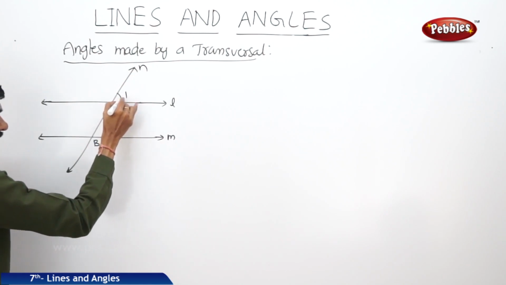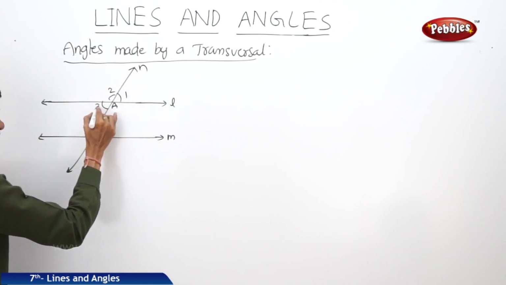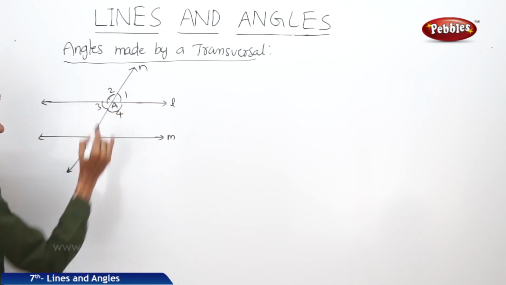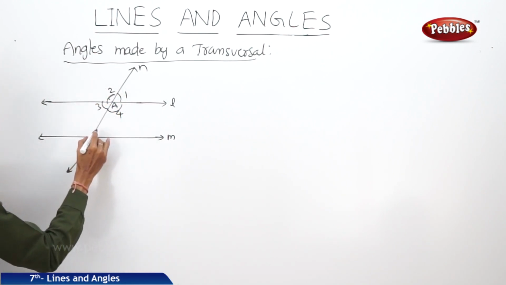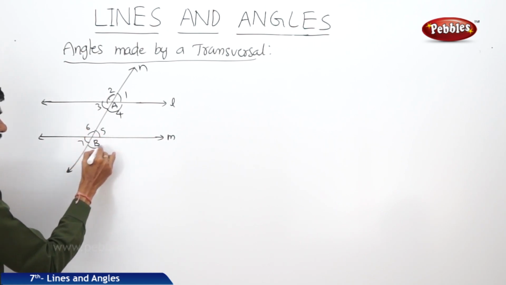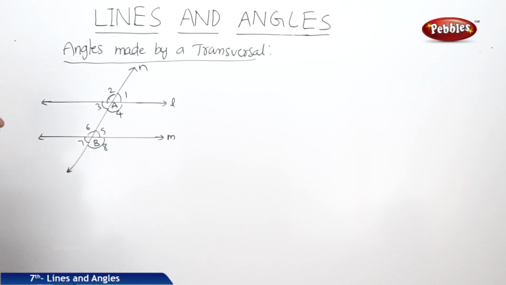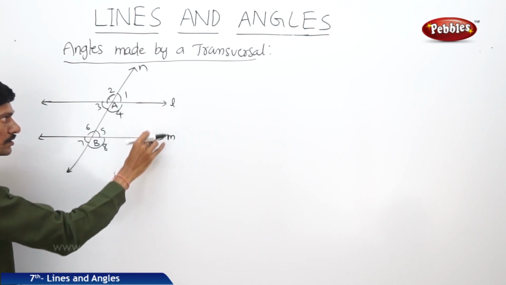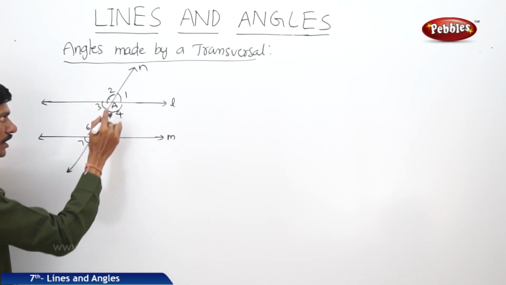At the point A there are four angles formed, 1, 2, 3, 4, and at the point B four angles are formed, 5, 6, 7 and 8. So totally 8 angles are formed when the transversal intersects the two lines L and M at two different points A and B.